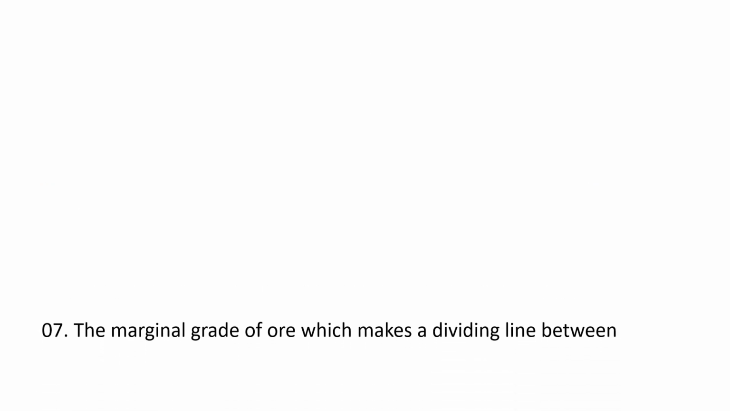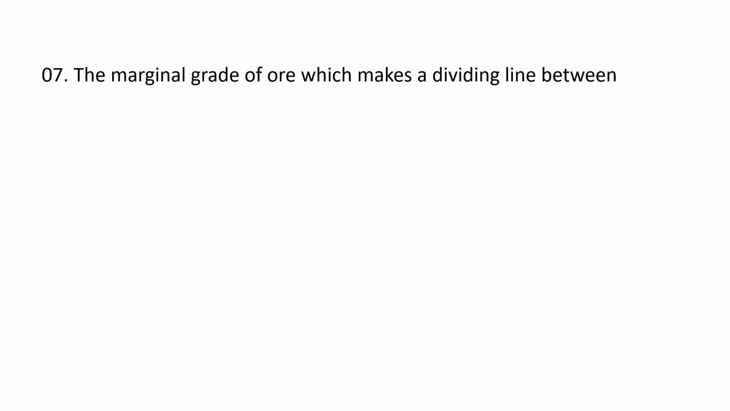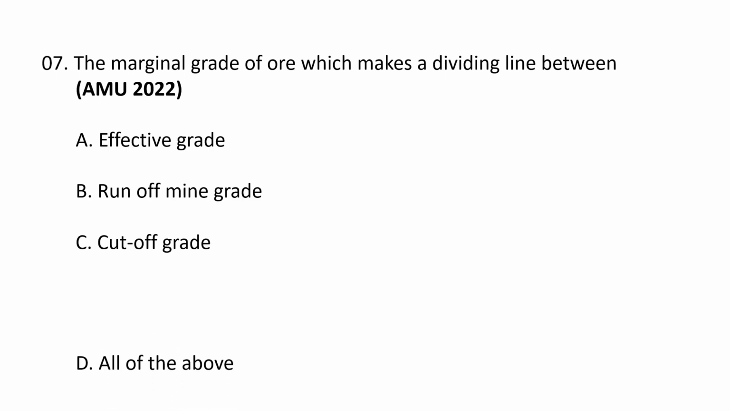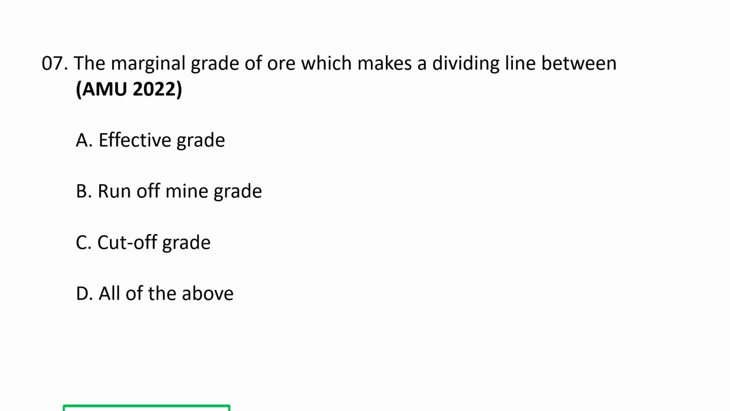Next question. The marginal grade of ore which makes a dividing line between A. Effective grade, B. Run-off mine grade and C. Cut-off grade and D. All of the above. The correct option goes as C.